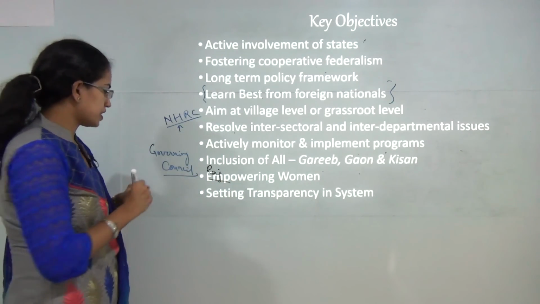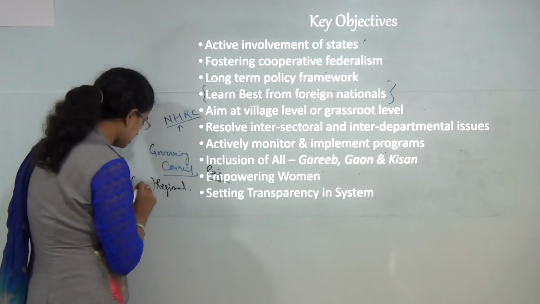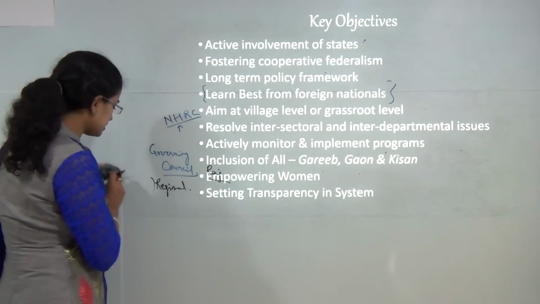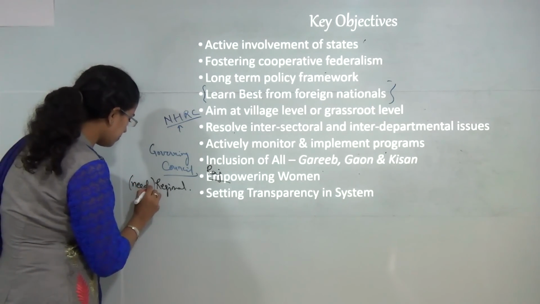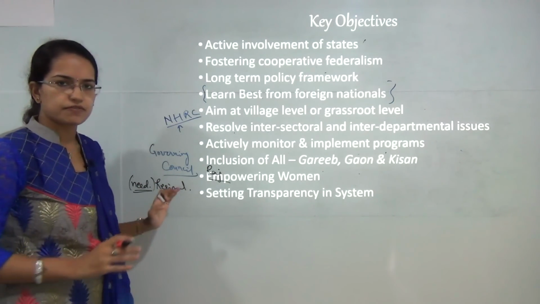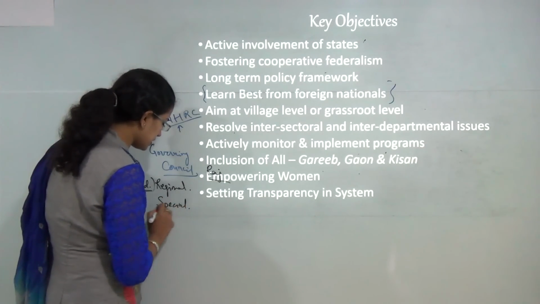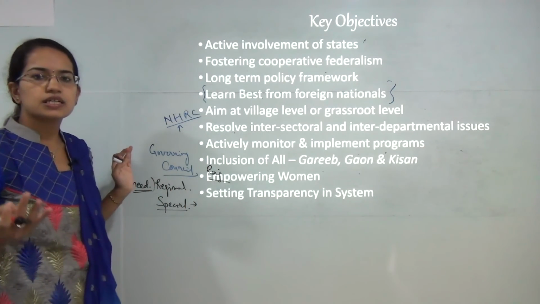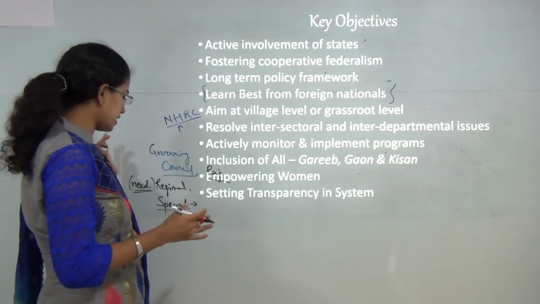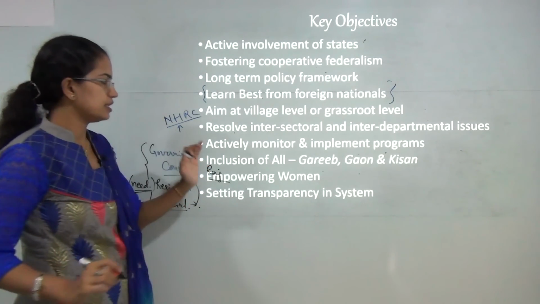Then besides the governing council, you have a regional council. This regional council is a need based body. So if there is a requirement, a body would be established known as the regional council to deal with the problems of a specific state. And finally you have a special committee, and this special committee includes experts and specialists in their own domains or knowledge areas. So these three would be the major ideas behind the Niti Aayog.